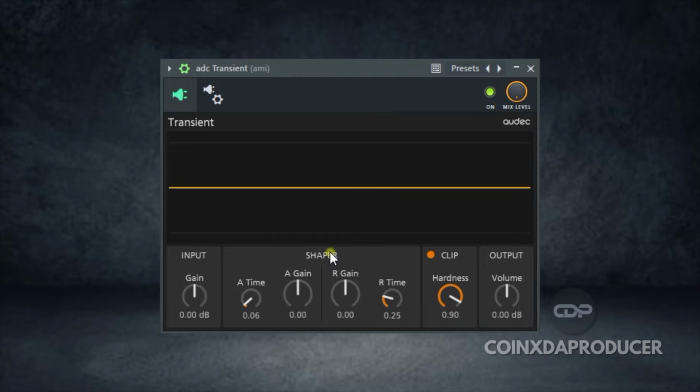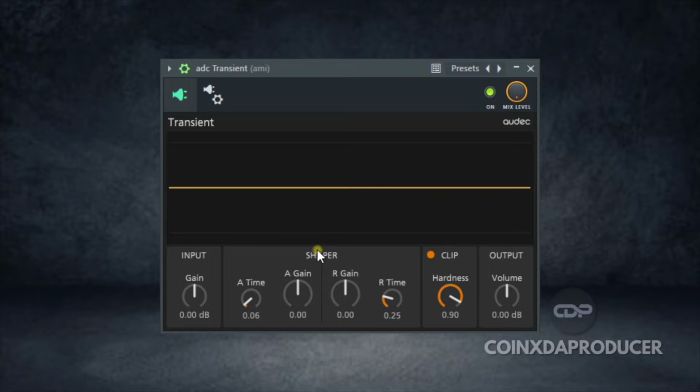Looking at the interface, you can see this section here is called the scope, and the scope displays the waveform of the input and output signal. The input signal is displayed in the dark yellow area, which we're gonna see shortly, and the output signal is displayed in the light yellow line, followed by the input section. The gain knob adjusts the input level of the sound coming in.